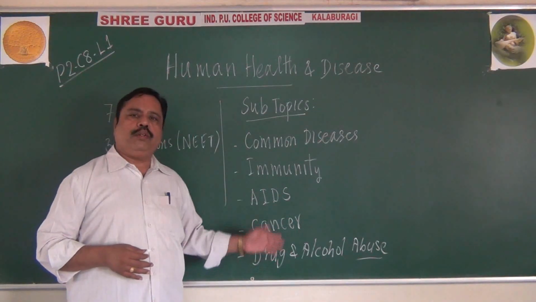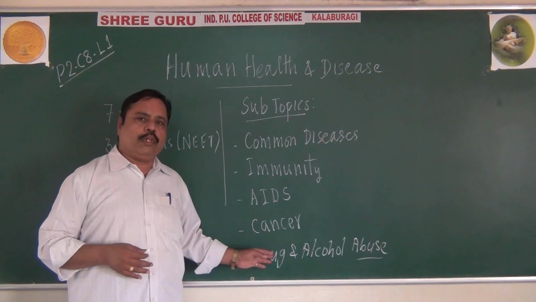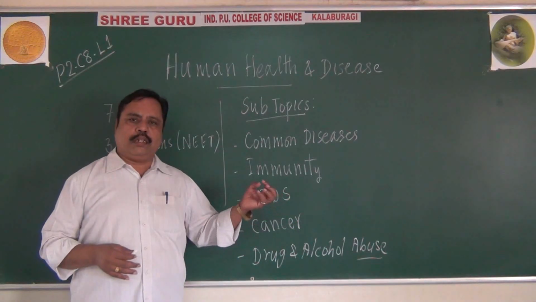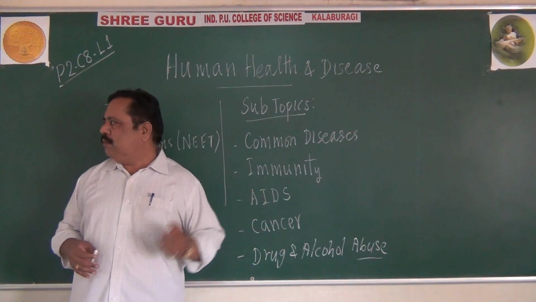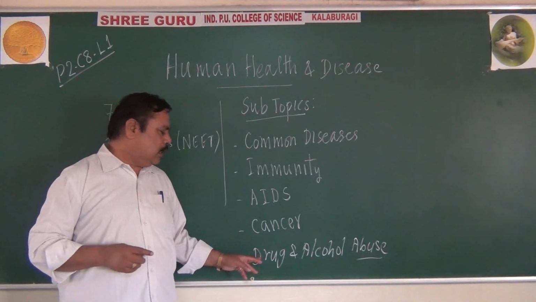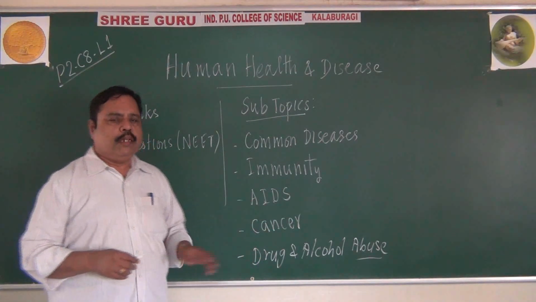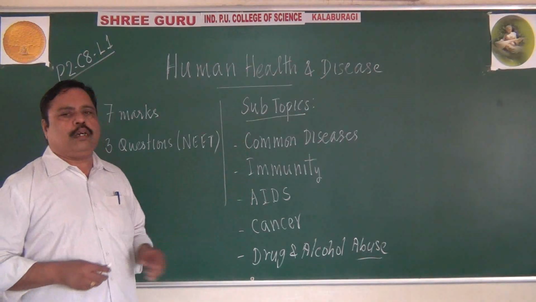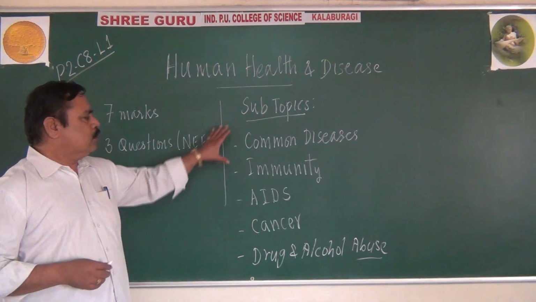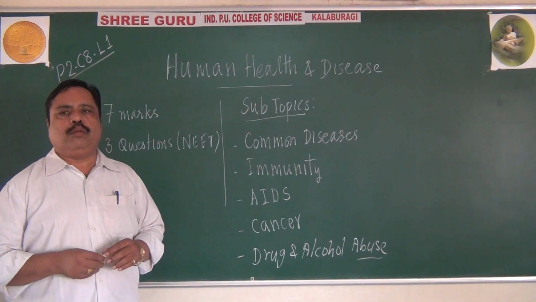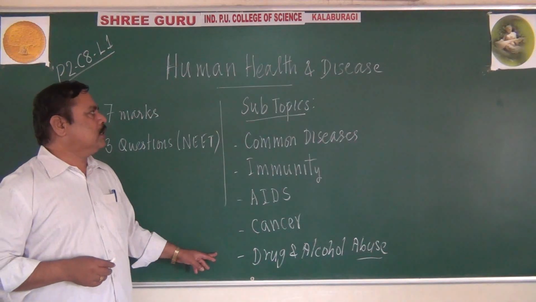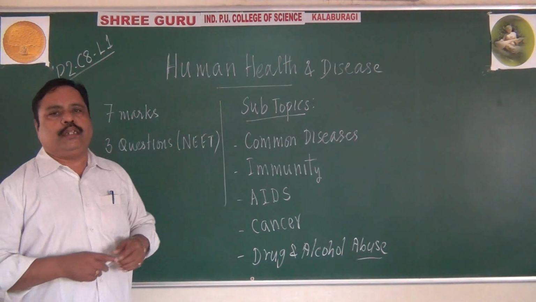How they are going to affect our health, how to overcome them, from which plants or animals we get those drugs, everything we will be studying here. That is called drug and alcohol abuse. So students, 5 subtopics are included under this lesson called human health and disease.